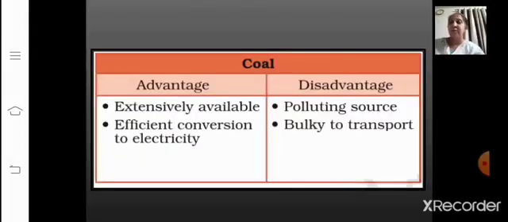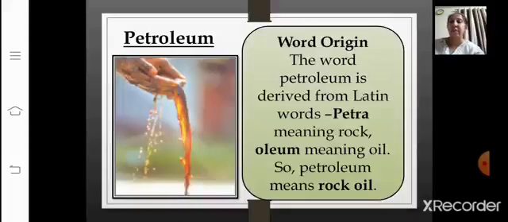Now let's go through the advantages and disadvantages of coal here. I told you these images have been given to you in your textbooks also. Advantages, just go through that. Extensively available, right? And the second advantage is efficient conversion to electricity, whereas the disadvantages are a polluting source, even bulky to transport. So these are the disadvantages of it.